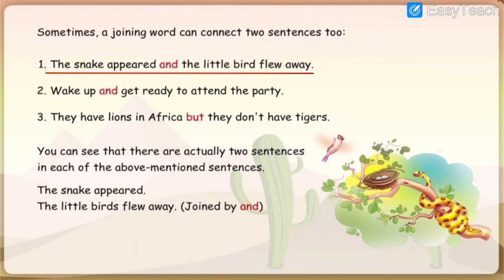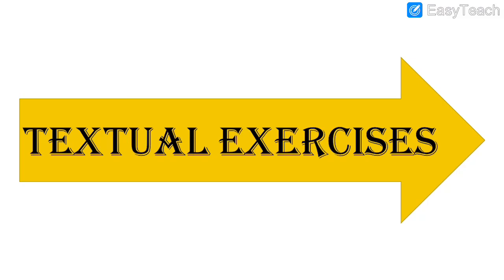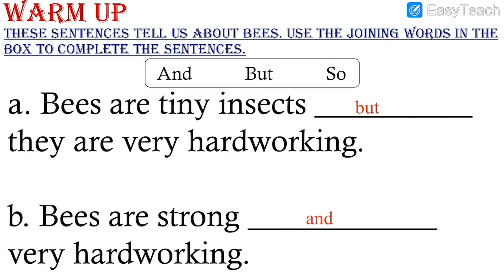Then we had seen some example sentences. We had started with the textual exercises. Let us revise the warm-up exercise. See that you have written the correct answer in your textbook or not. Bees are tiny insects but they are very hard working. Bees are strong and very hardworking.